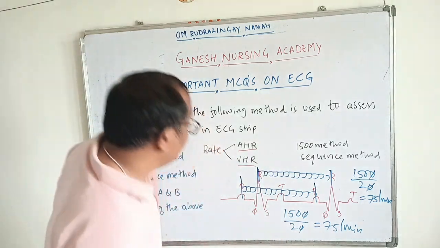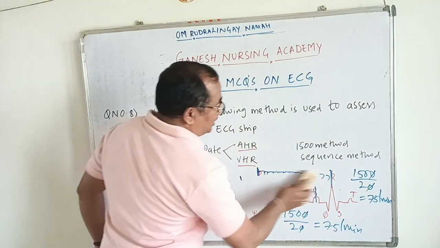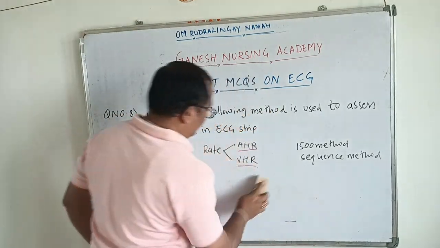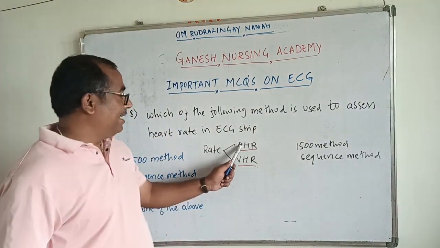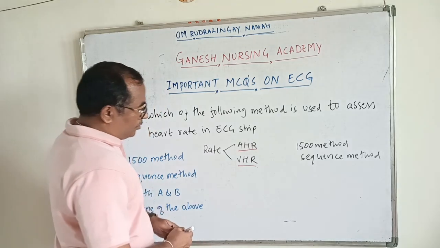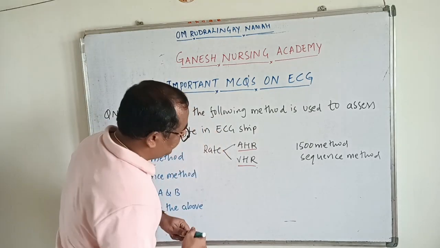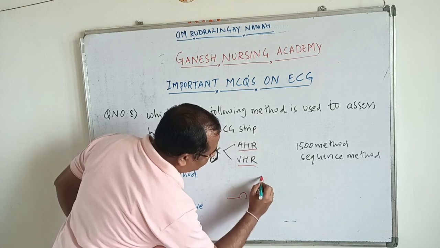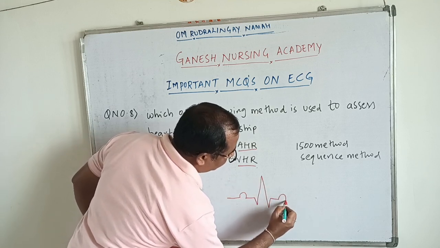Now let us discuss the sequence method. Another method of assessing the heart rate is the sequence method. We want to assess the atrial heart rate and ventricular heart rate using the sequence method. Here this is a P wave, this is a QRS complex, and this is a T wave.